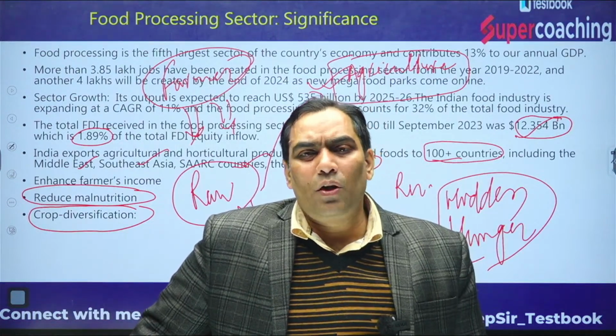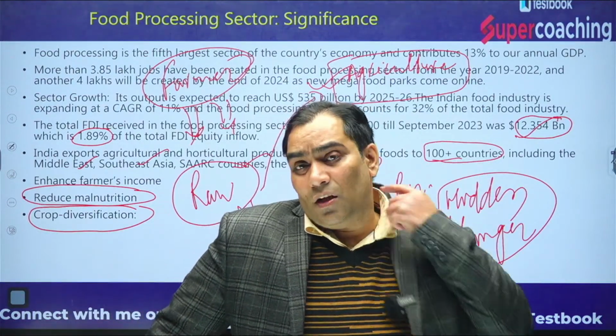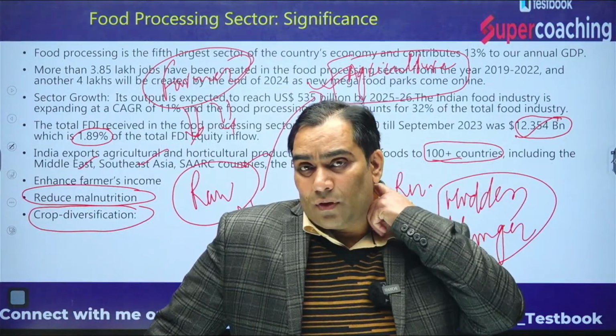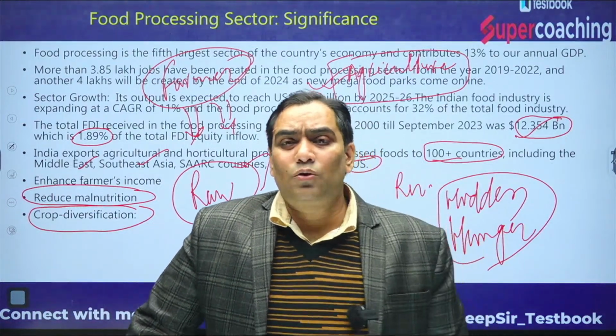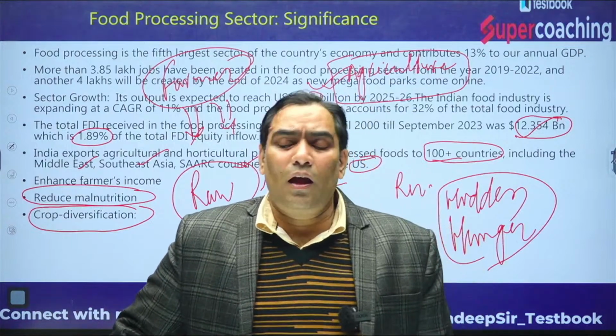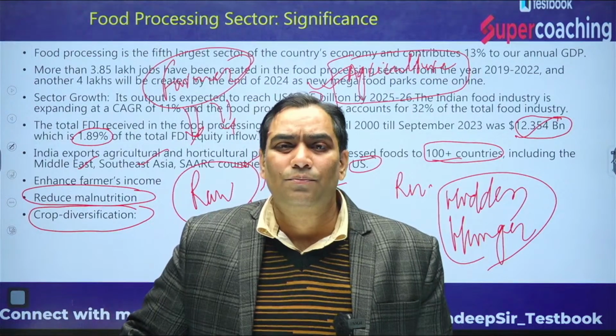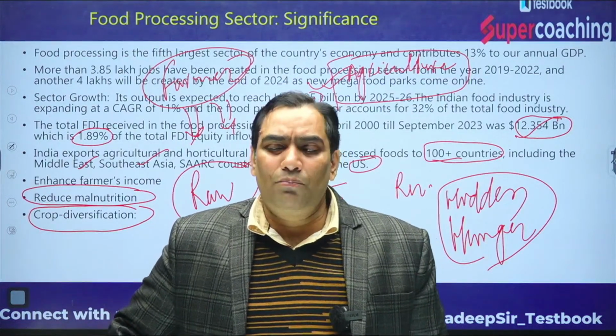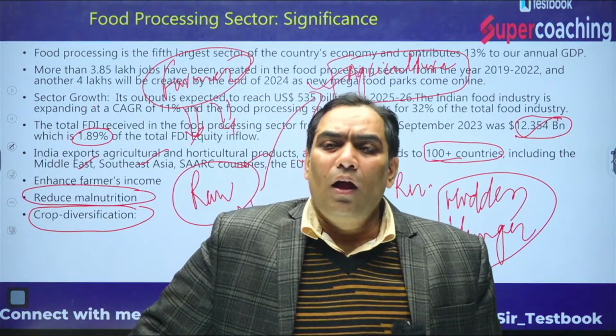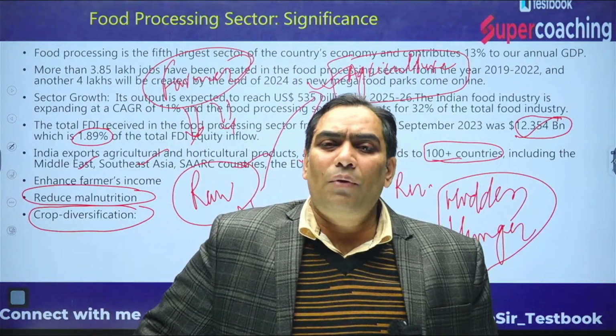When there is crop diversification, it is going to increase the fertility of the soil. Not only this, it is going to reduce rural-urban migration, because individuals are going to get employment opportunities in their nearby areas only.